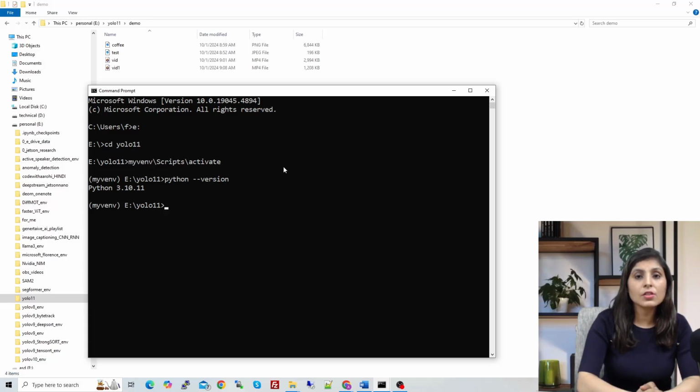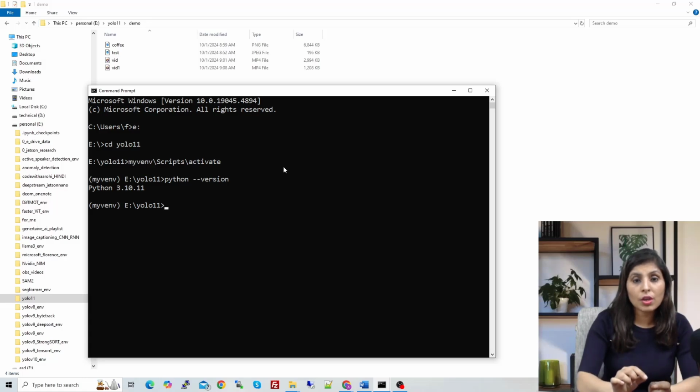So guys, next thing is to install the Ultralytics package, and we can install Ultralytics by simply writing pip install ultralytics. But before that, we are going to install PyTorch separately, because every PC has a different version of CUDA, and then you need a different version of PyTorch according to that. So before running pip install ultralytics, we will install the PyTorch version separately as per the CUDA version which we have installed in our PC. Okay, and if you are working on a CPU, then you can skip this particular step, the PyTorch installation step, which I'm going to show you now.